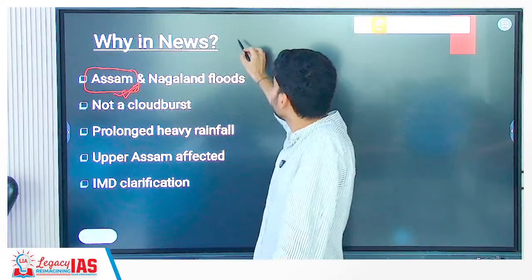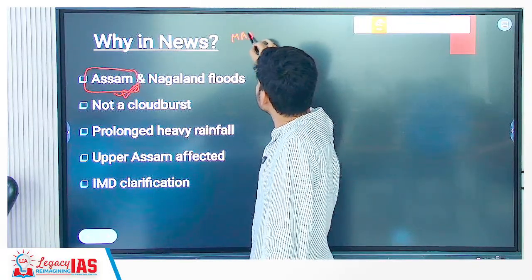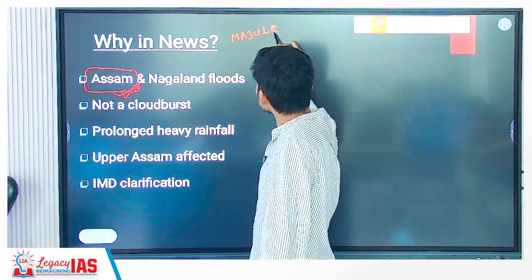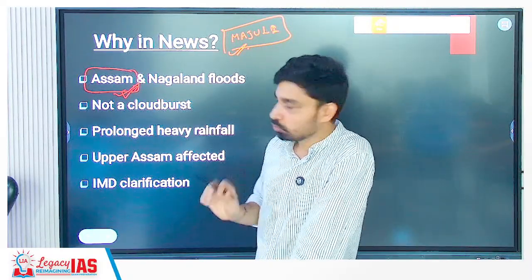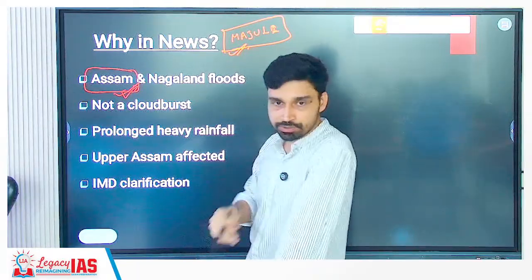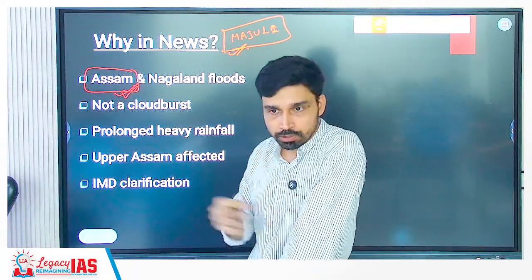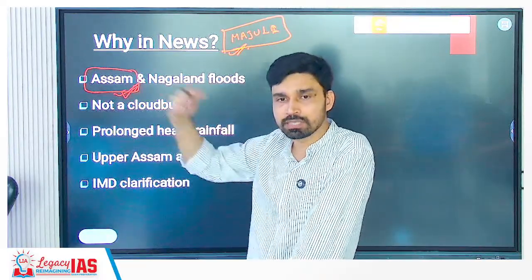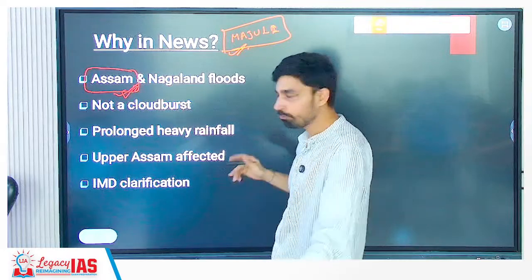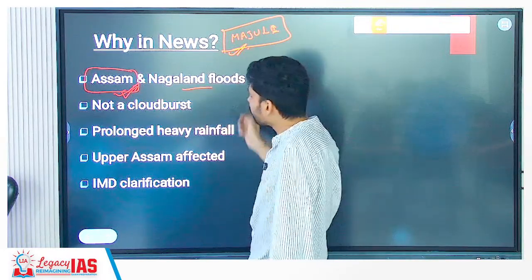Many villages, cities and towns have submerged. And in geography, if you remember, I told you the largest riverine island of the world you will find in the Brahmaputra river, that is called Majuli Island. Its area is expected to shrink because the strong current of the river has cut and taken a lot of the sediments and part of the soil of Majuli Island. So Assam and Nagaland also have floods.